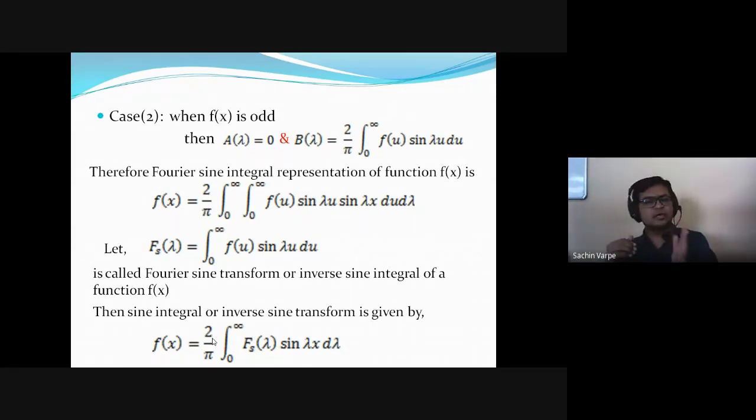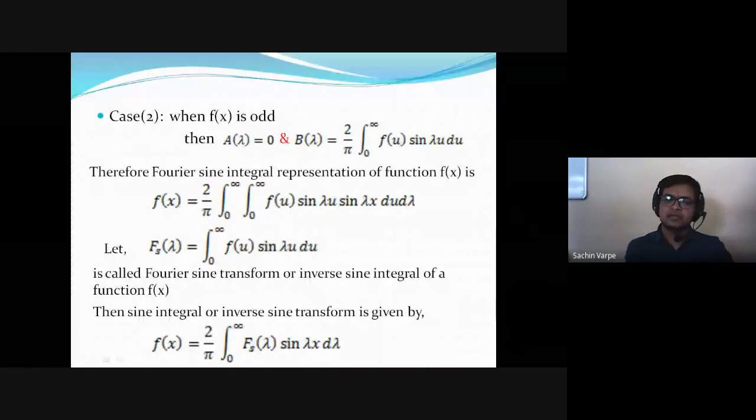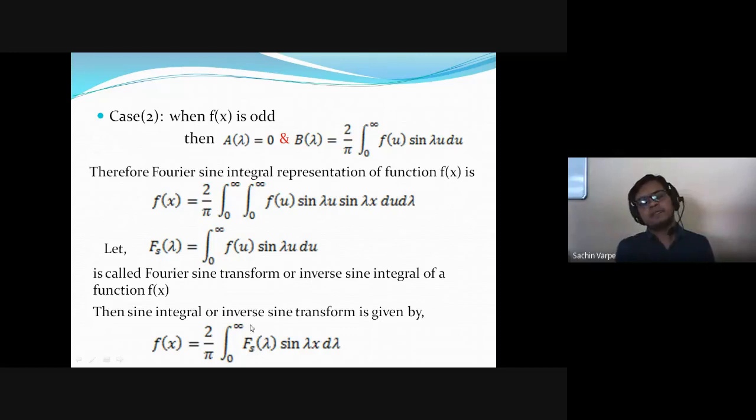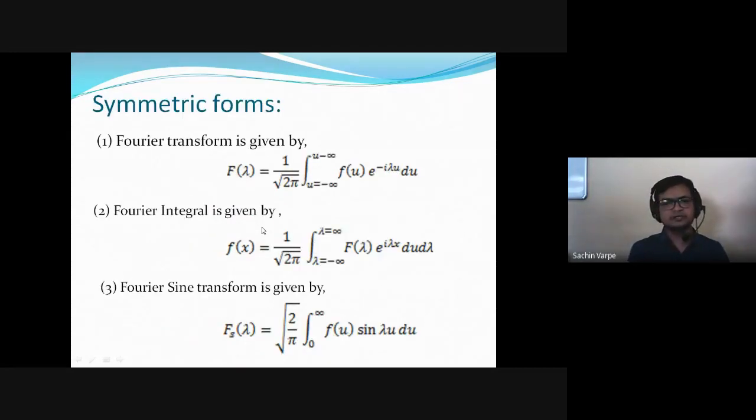So I can manage this 2 by pi term as a square root or cube root multiple times, and accordingly I'm getting the symmetric forms of the Fourier sine and cosine transforms and Fourier integrals. Those are called symmetric forms. You can see here, the symmetric form of the Fourier transform is given by this. F of lambda is 1 upon root 2 pi.